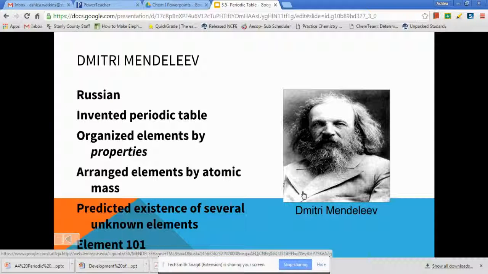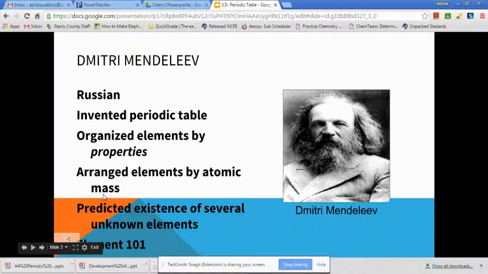So he organized the elements by properties, and in doing so, he saw that elements also were lining up in terms of their atomic mass. So if you remember, atomic mass is neutrons and protons put together. And from this, he could see a pattern arising where you have increasing atomic mass with certain changes in properties, and equivalent increases in mass would lead to elements lining up in which they started to have the same properties.